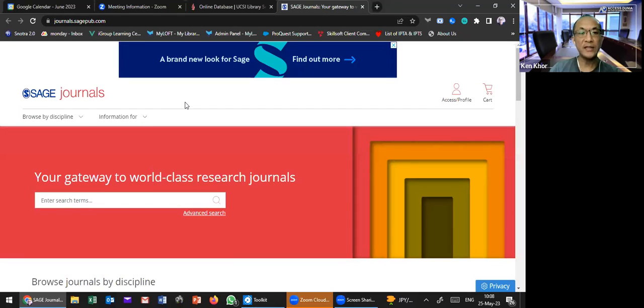For all the UCSI students and lecturers, once you log in to your VPN and click the link, you will come to this page. If you are already authenticated, you can see "Access provided by UCSI" or something like that at the top corner. That means you have been authenticated, and you can use the content and download the full text.